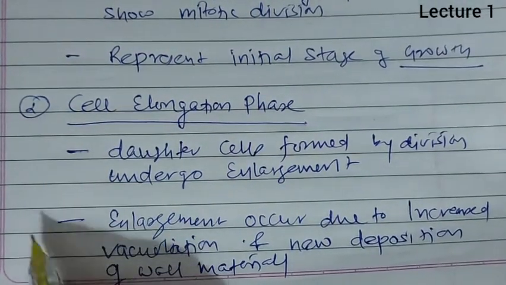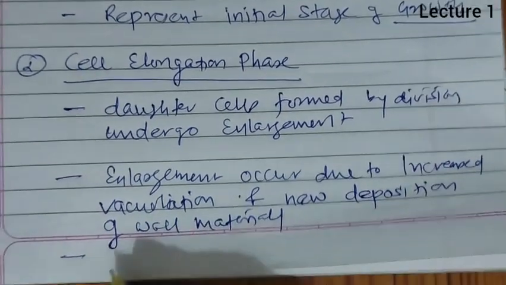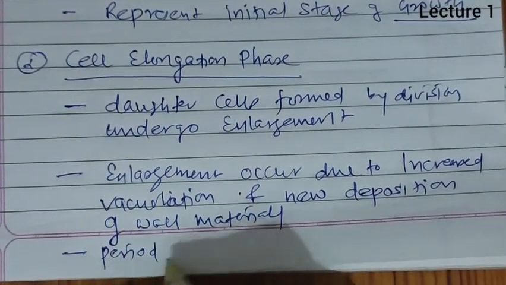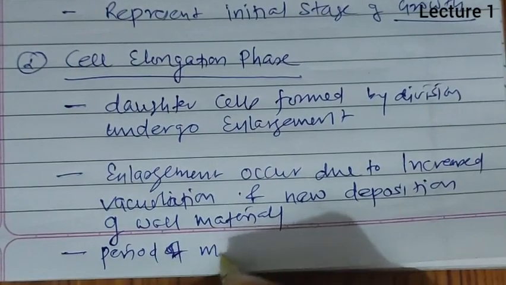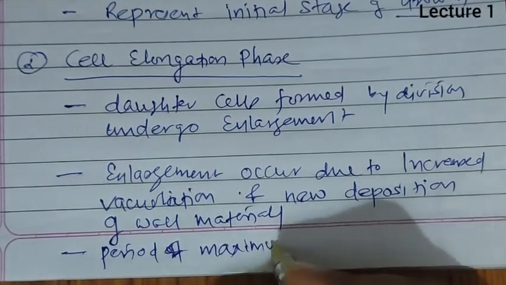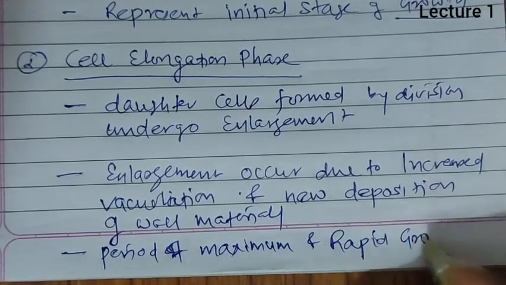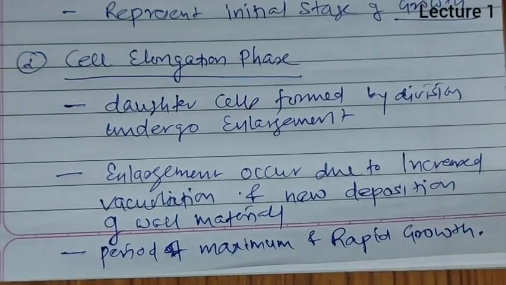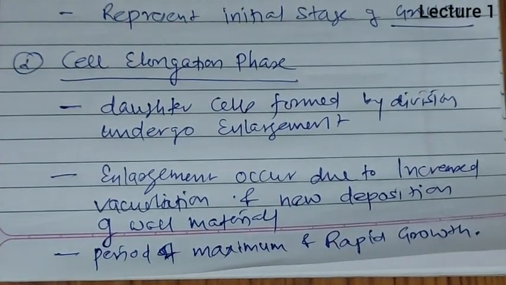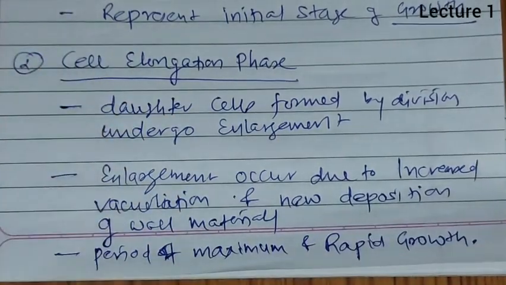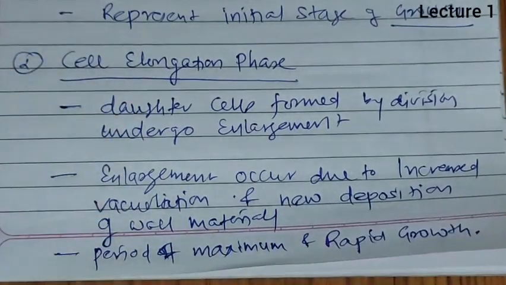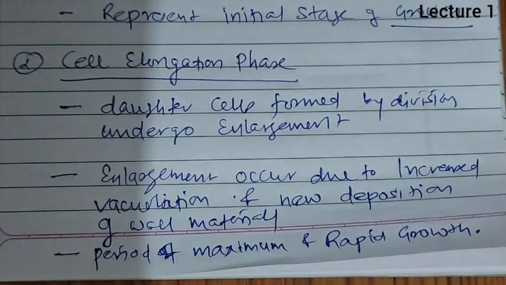It is a period of maximum and rapid growth. So the physiological activities of these cells are at the maximum. That is the second, enlargement phase.